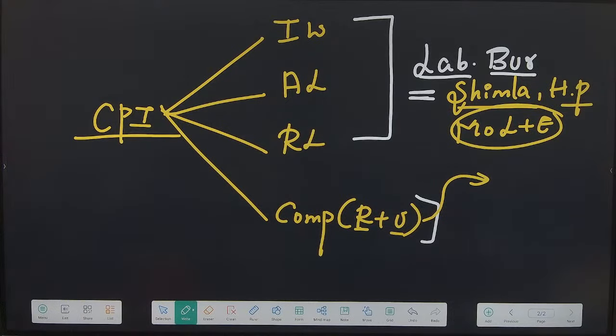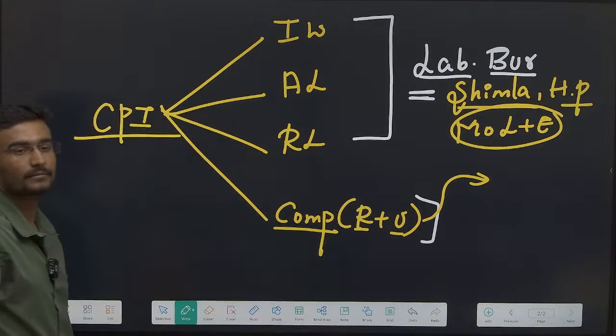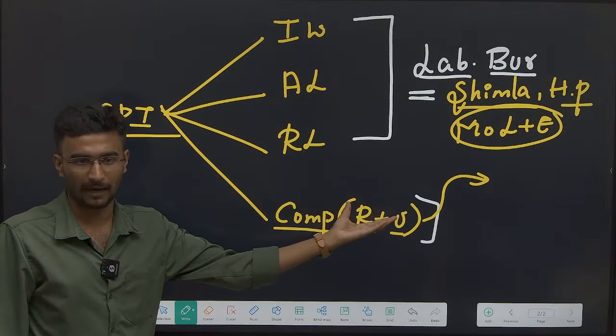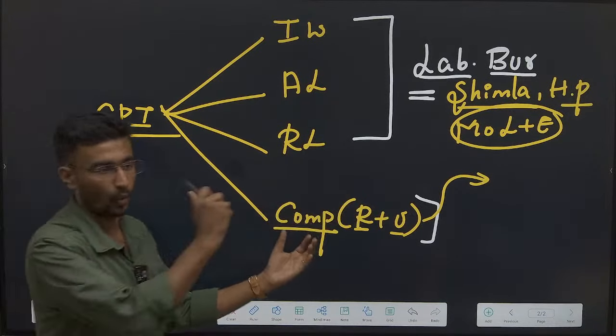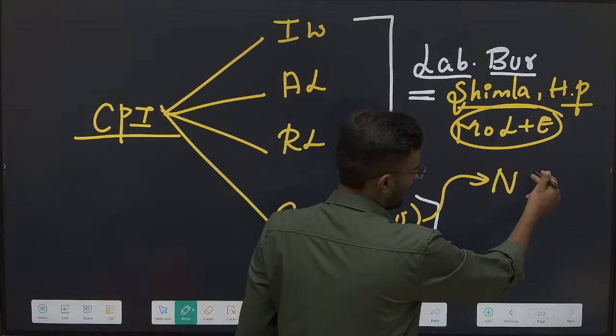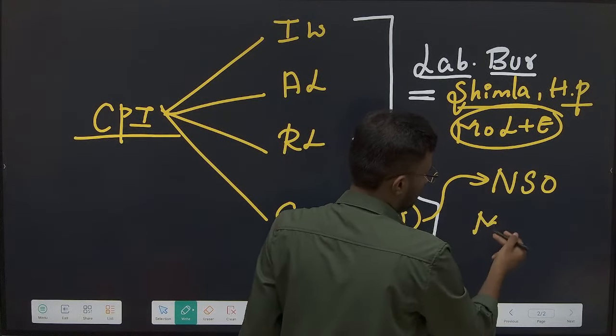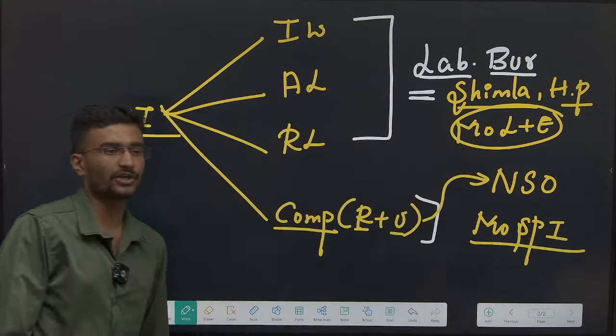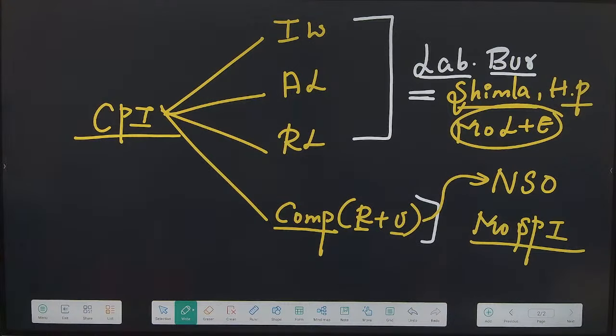See, if you know all this, you will understand the data. There is no need to mug up anything here. Everything is conceptual. Now, combined data is released by NSO under the Ministry of Statistics and Programme Implementation, MoSPI. After all this, there is one last point.